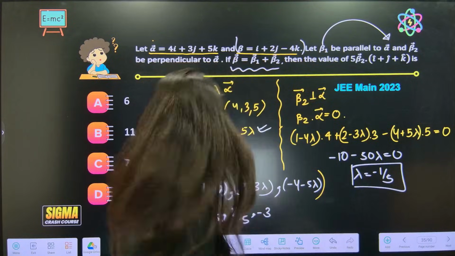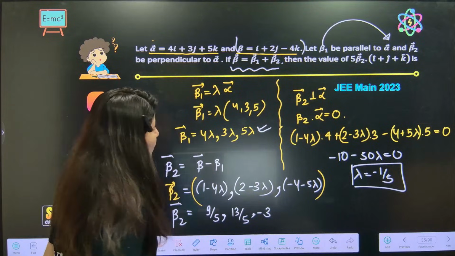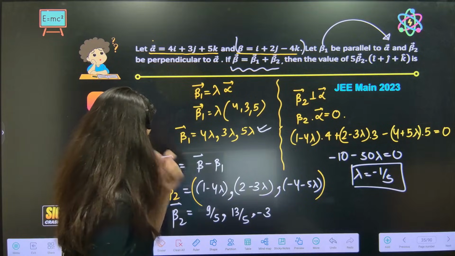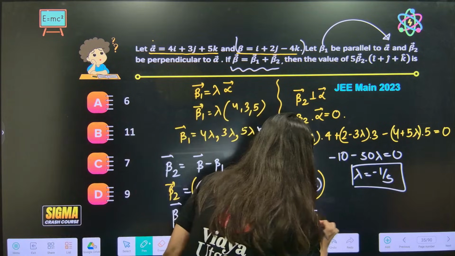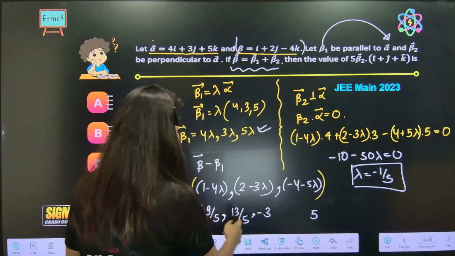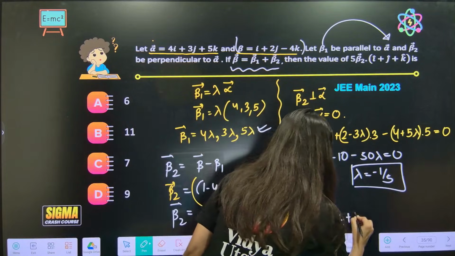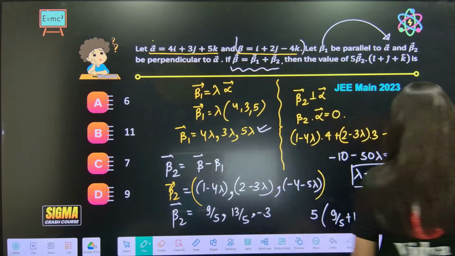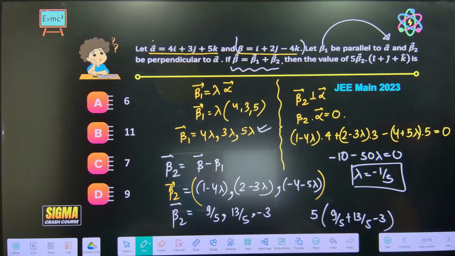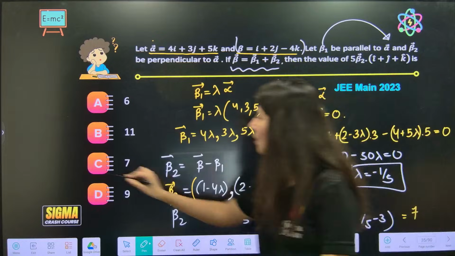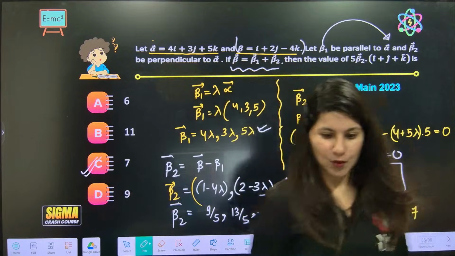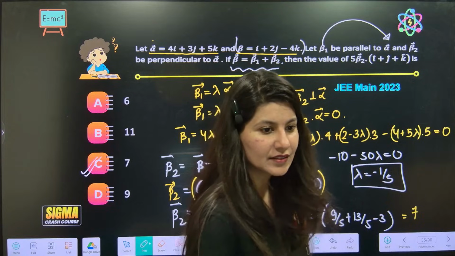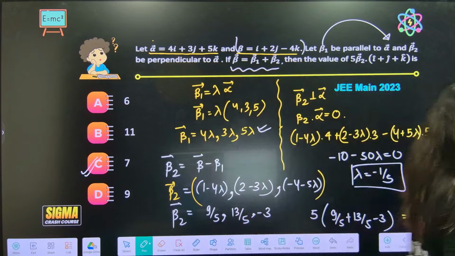Absolutely. Correct? Okay. Now you just have to take dot product. So let's take dot product. So 5 times beta 2 dot this. So 9 by 5 plus 13 by 5 minus 3 is your answer. 9 plus 13 is 22. 22 minus 15 is 7. Option C, absolutely right. Okay? Yes? Clear?